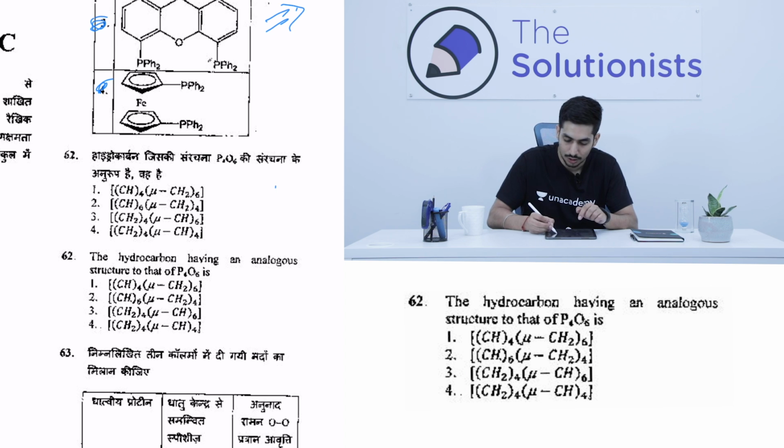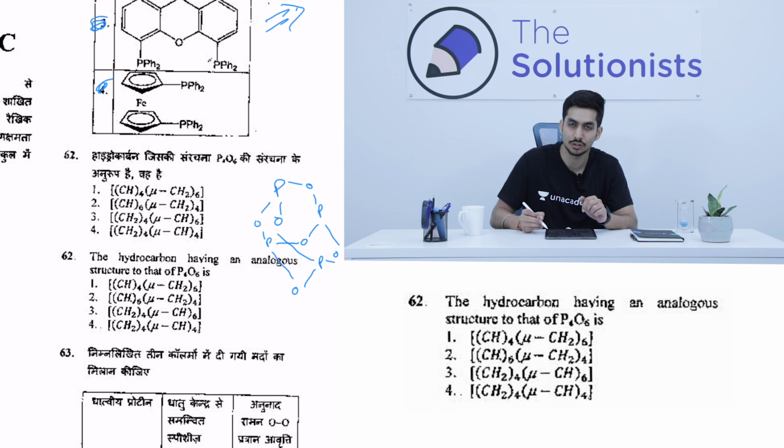It's something like this. I'll draw it over here. So we have a phosphorus, oxygen. It's like a benzene ring, kind of cyclic ring, 6-membered, right? And then we have again oxygen, phosphorus, oxygen, and like this, and then there's this oxygen. So you can see there are 6 oxygens, 1, 2, 3, 4, 5, 6, and 4 phosphorus. So this is the structure for P4O6.